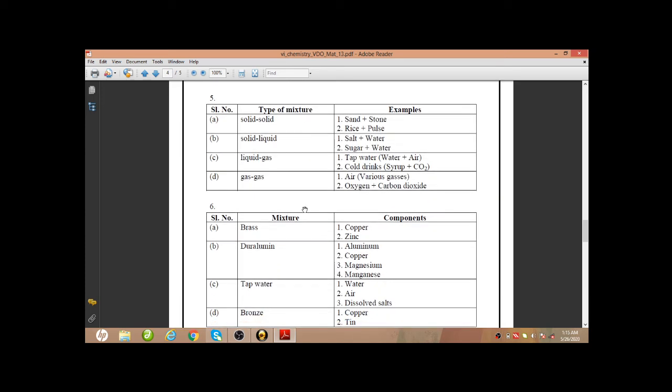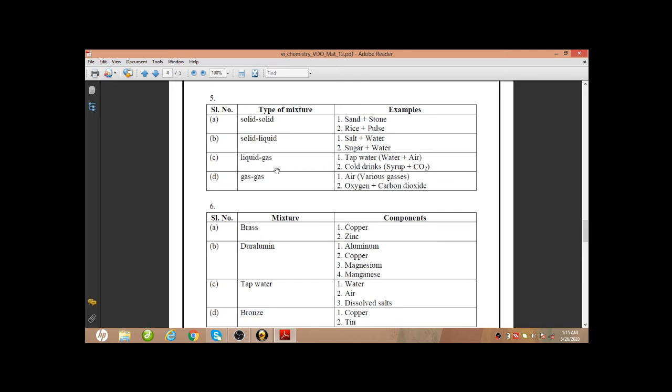Okay, next question. Here we have to give examples of these types of mixtures. Solid mixture, this is very easy: sand and stone, rice and pearls, or any proper example other than these two you can give. Solid-liquid mixture: salt and water, sugar and water, or any other solid-liquid mixture you can give here. Sand and water also can be given, or clay and water also can be given.